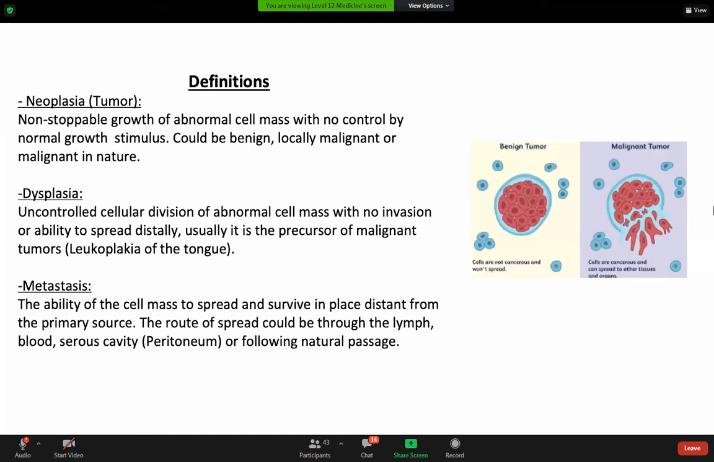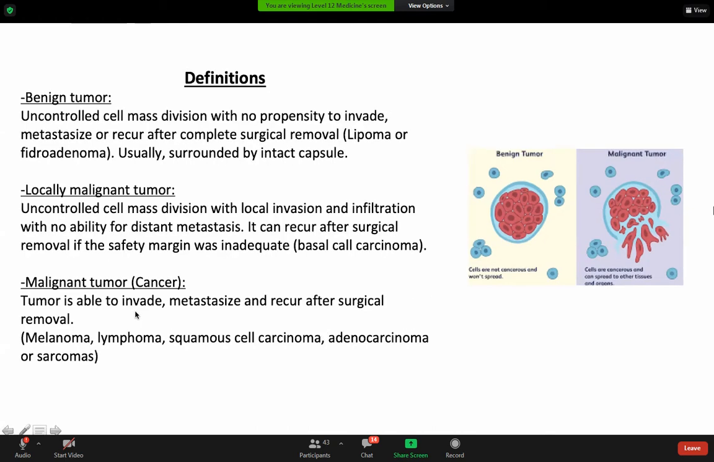Dysplasia: uncontrolled cellular division of abnormal cell mass with no invasion or ability to spread distally. Metastasis: the ability of the cell mass to spread and survive in a place distant from the primary source. We have benign tumor, locally malignant tumor, or malignant tumor.